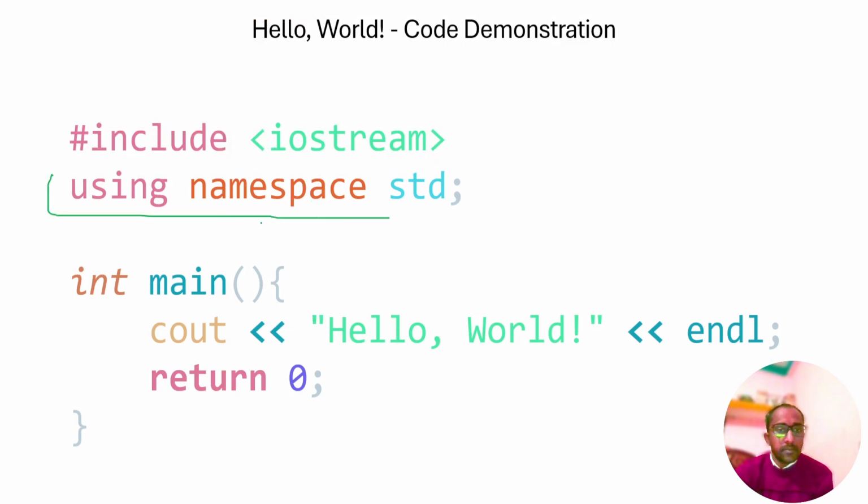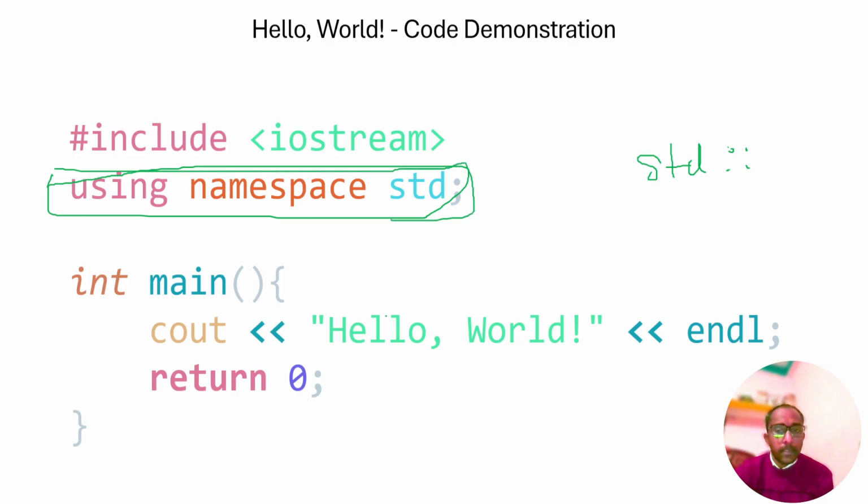Second, the namespace. Using namespace std lets us avoid typing std, because if we don't use it, we have to write std with a double colon before each command. So we use using namespace.